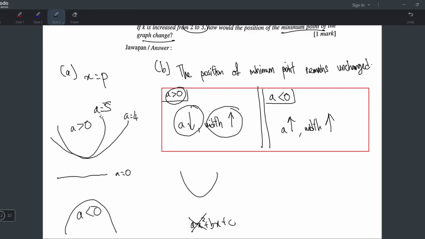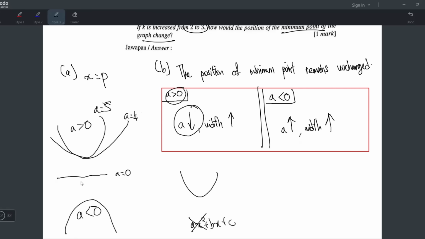And why is it like that? Because you are approaching 0, you are getting near to 0. So your graph will look more like a straight line. That's why the width is even wider. What if you go A equals 3? Even wider. And if you go 2, wider still. And when you go 0, that's when you reach a straight line.